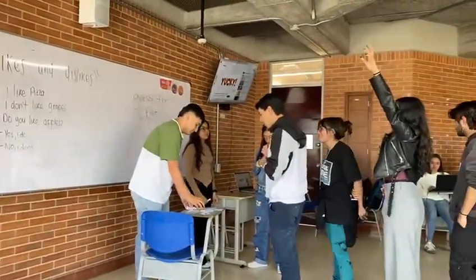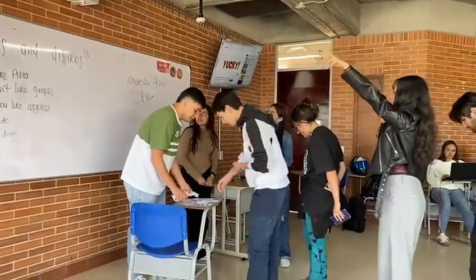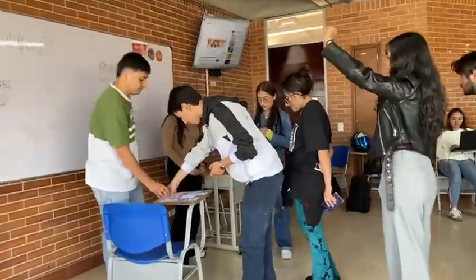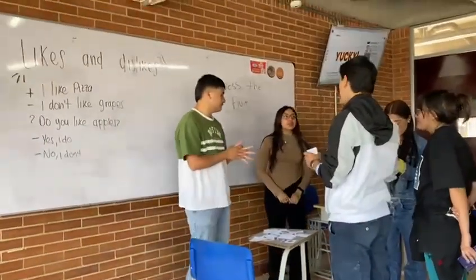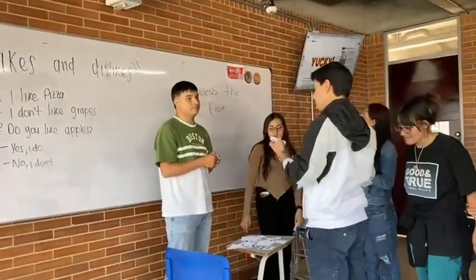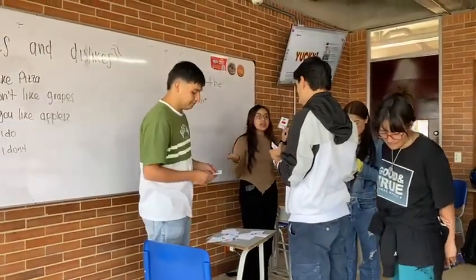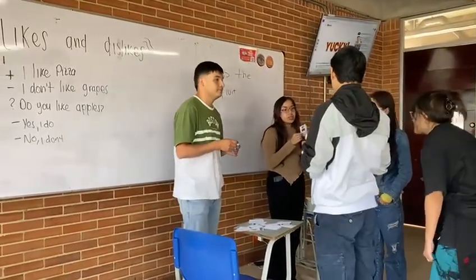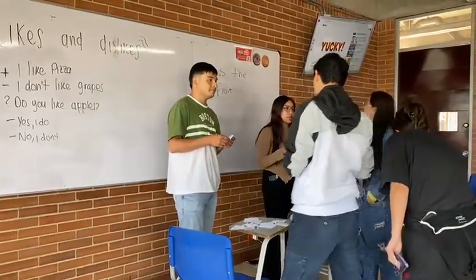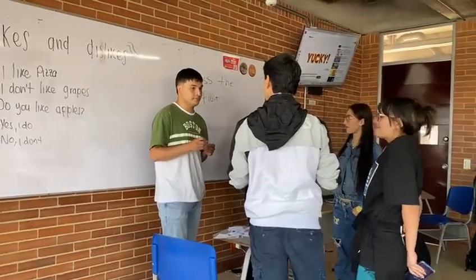We need to write all the sentences like I like and I don't like, or we need to write just one? No, you just have to respond. For example, if you choose the flashcard of cherries, Nicolas is going to ask you, Alejandra, do you like cherries? And you only have to say, yes, I do, or no, I don't. So I have to make a question.